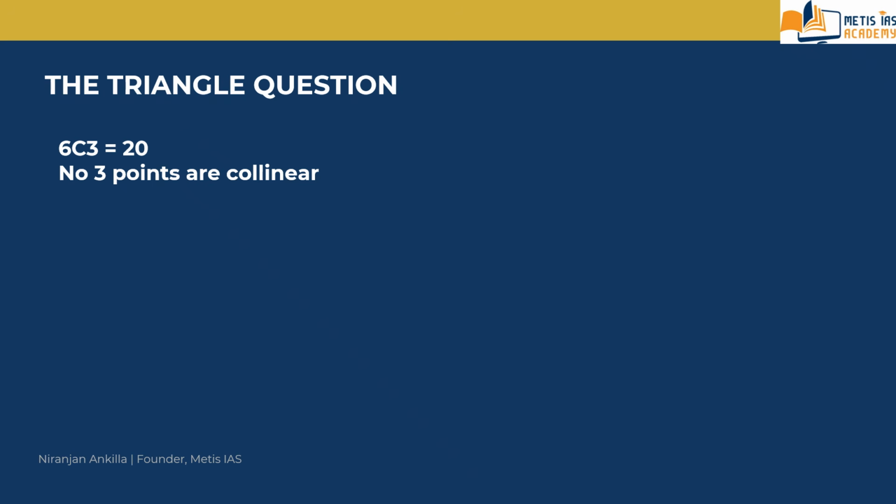You already know. So in this specific grid, no side has 3 points. Therefore, all 20 combinations are valid here.